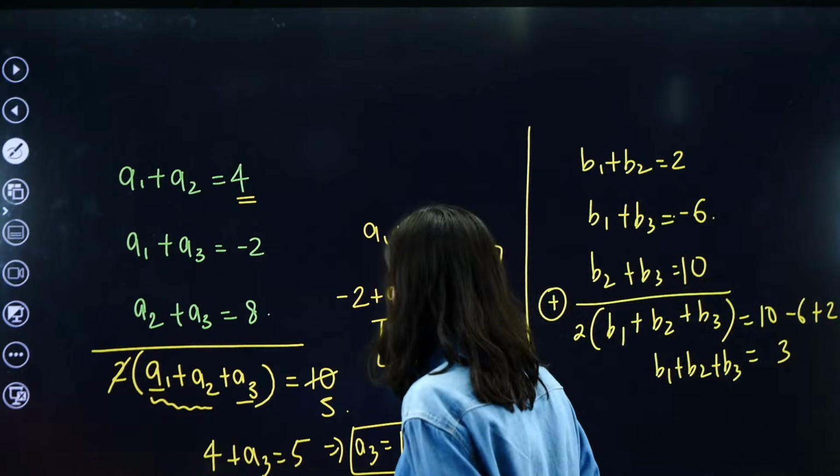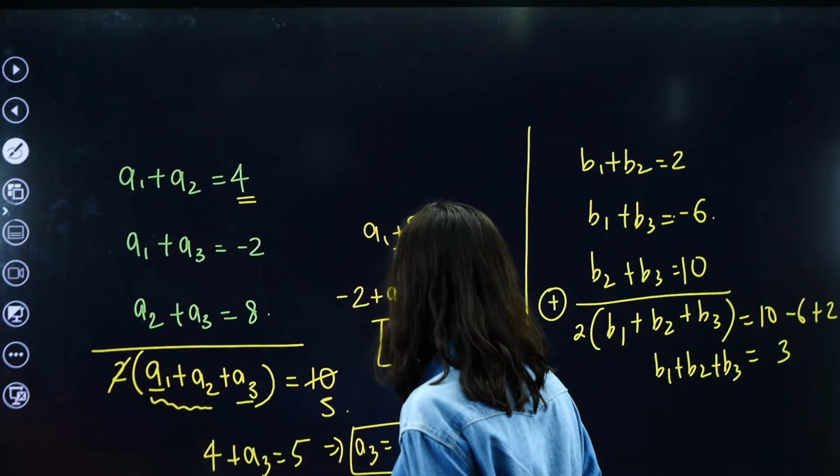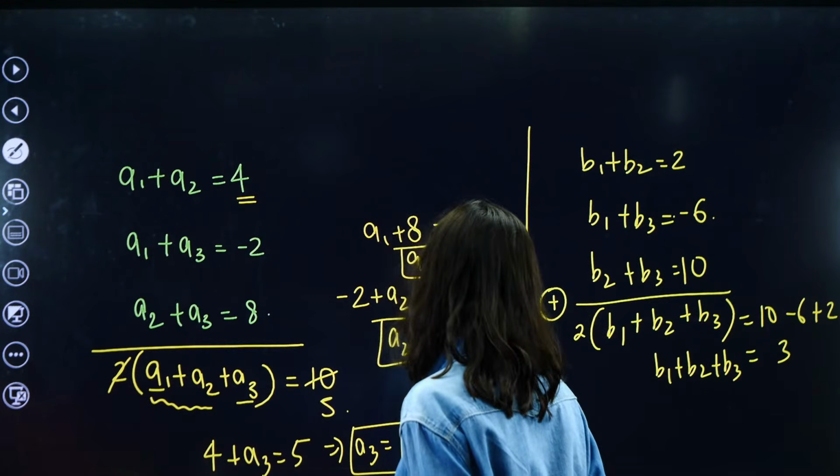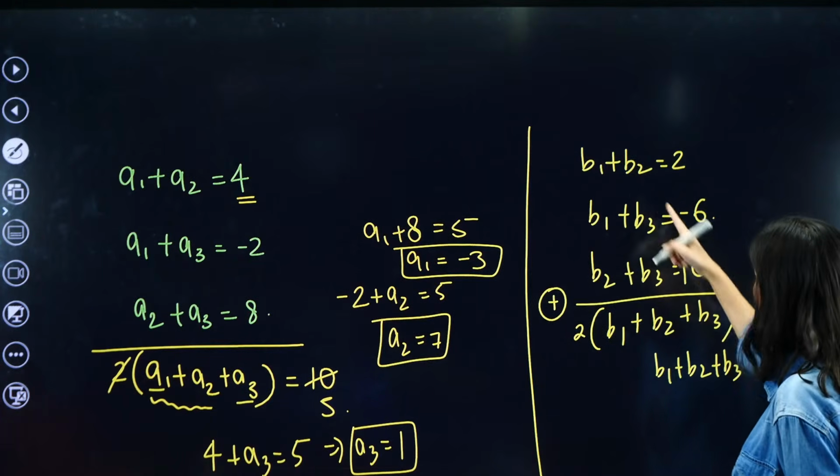क्या बोल रहे हो तुम? a1 plus a3 is -2, right? हाँ, -2 if I put -2 उधर जाके +2 7 आ रहा है ना? 7 हाँ. Right, so अब just put b1 plus b2.